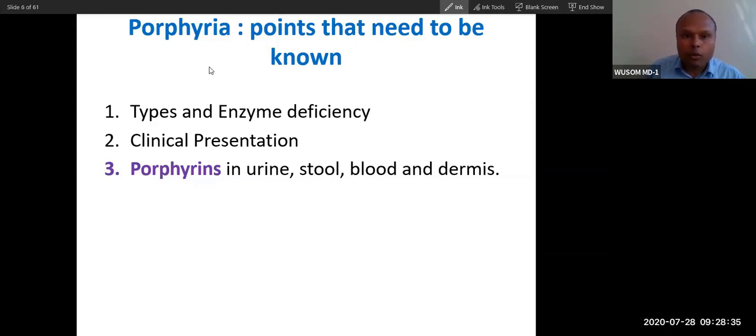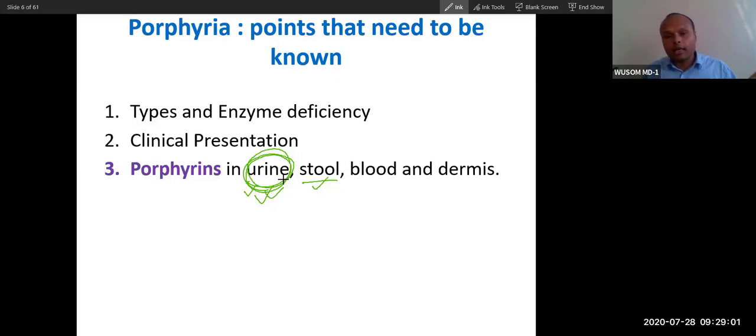Now, in porphyria, what is more important? We generally do tests. First is urine. We separate porphyria based on urine. Urine is very important. Then we can also test stool. Urine, stool, blood: everywhere we do tests. We use a urine sample as well as stool plus blood.